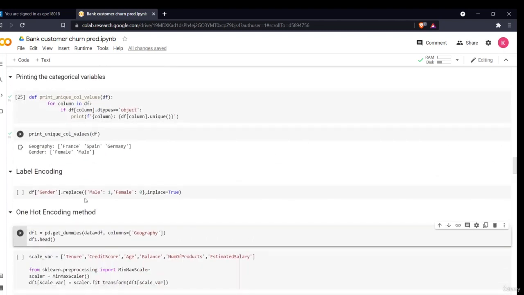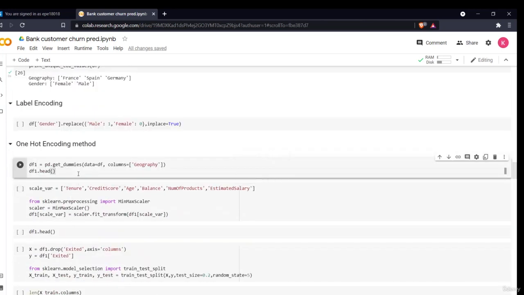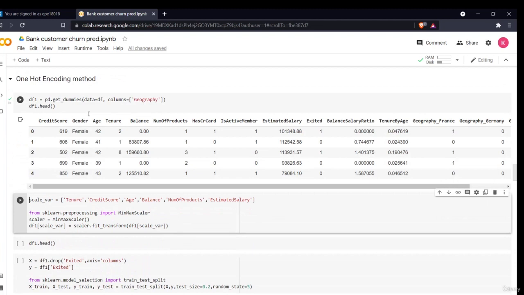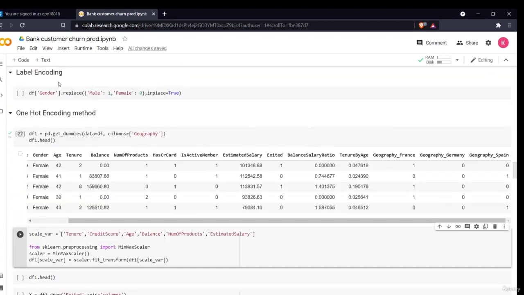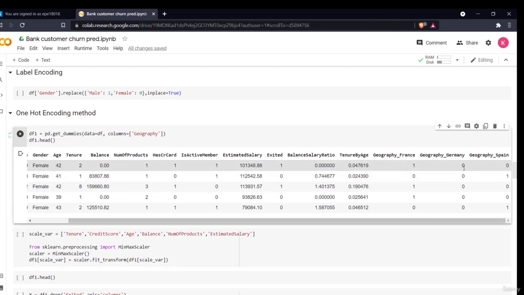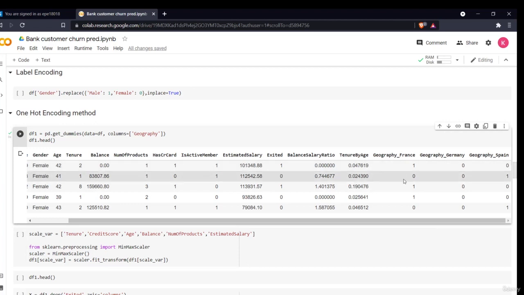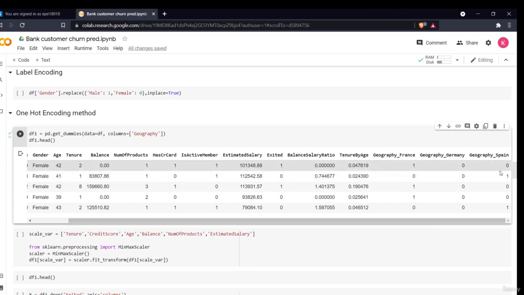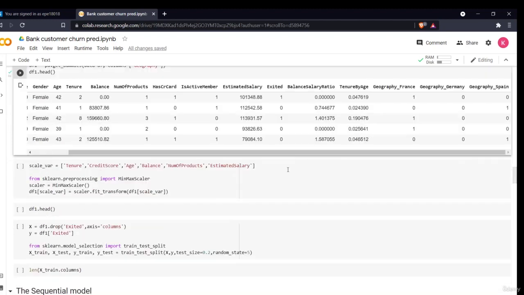Geography column. So you will see what this will do. I wrote the command pd.getDummies. There were three different attributes, right? So I got three different columns. First is geography France, second is geography Germany, and the third is geography Spain. What getDummies did is it created three new columns, and in the row which has geography France as true, it provided a 1 and the rest 0. Like in the first row, the geography was France, that's why it is 1. In the second row, the geography was Spain, that's why it is 1 in geography Spain, rest is 0. And similarly for all the rows.